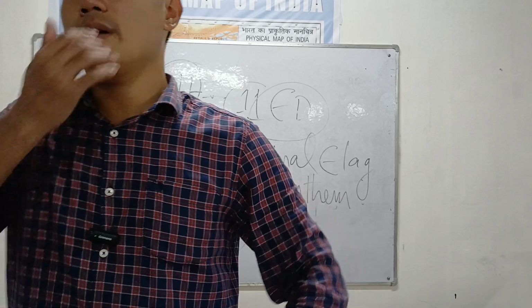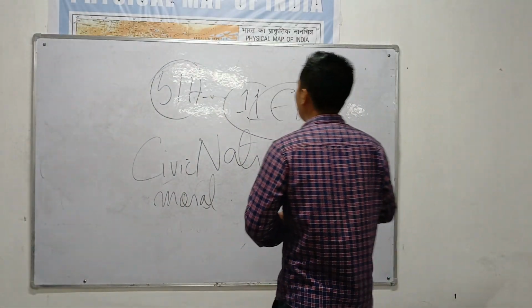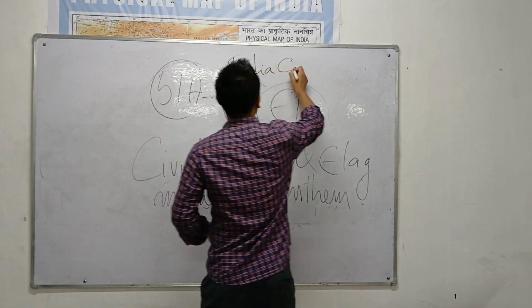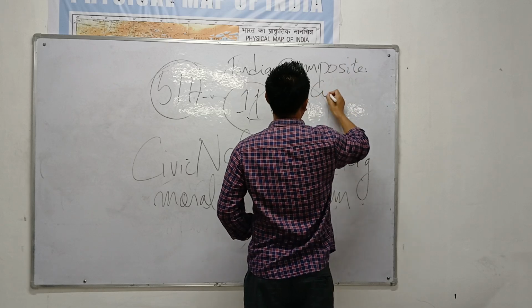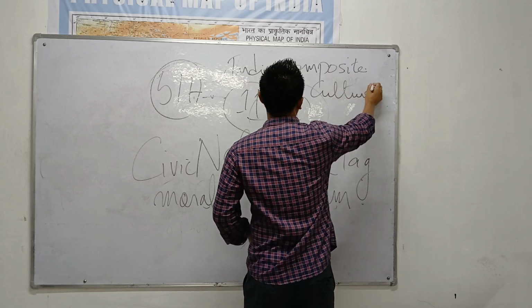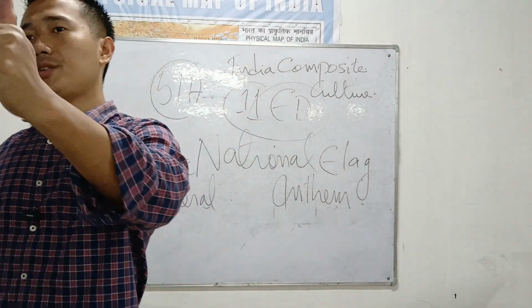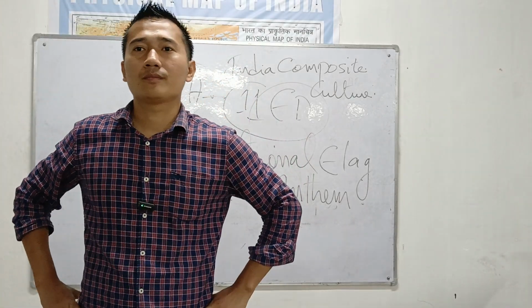To value and preserve the rich heritage of India's composite culture.